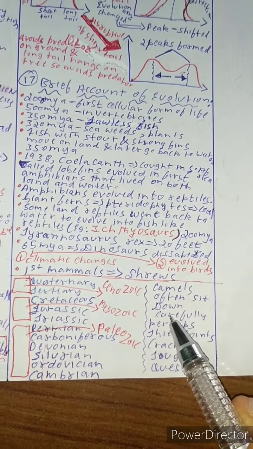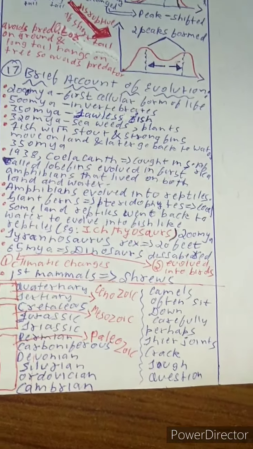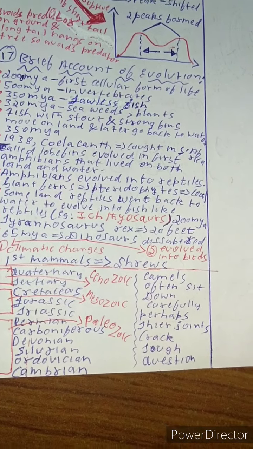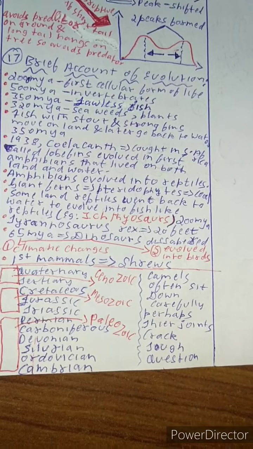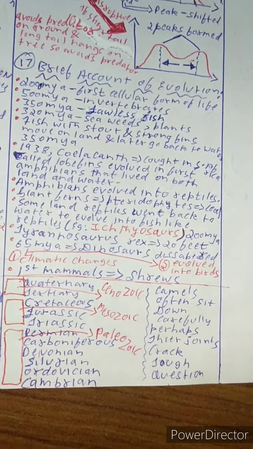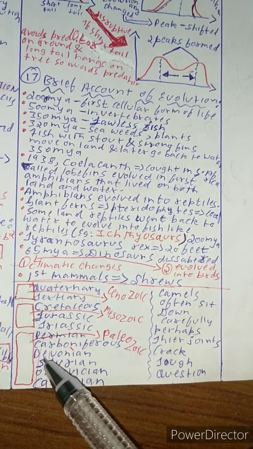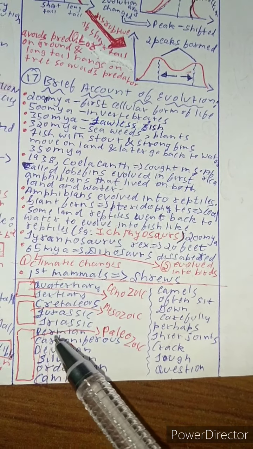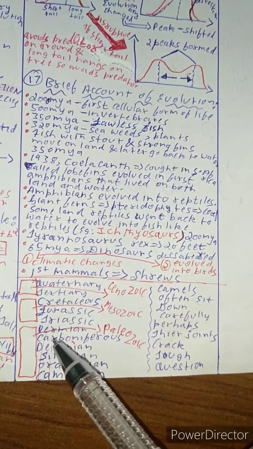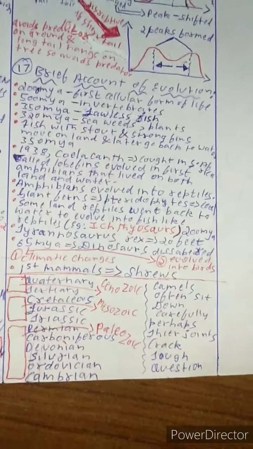Now the mnemonic which you need to know is: camels often sit down carefully, perhaps their joints crack. It is a tough question. See, camels often sit down carefully. You know why? Because their joints often crack. And what is the reason? We don't know, because it's a tough question. And that's the mnemonic for this: camels often sit down carefully, perhaps their joints crack.